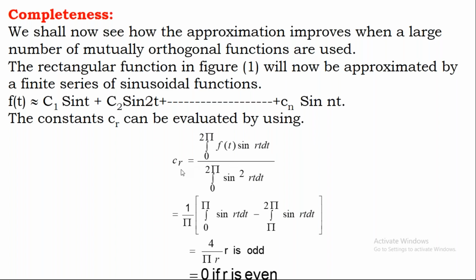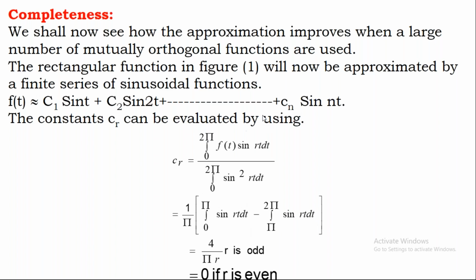Suppose if you consider one component, then r becomes 1. Then you can write c1 equal to integral 0 to 2 pi f of t sine t dt divided by integral 0 to 2 pi sine square t dt. If you calculate c2, then in place of r you replace with 2, so sine 2t, then sine square 2t dt. Like that, you are going to calculate for each and every value of r. This will give you the components c1, c2, c3, so on, cn.